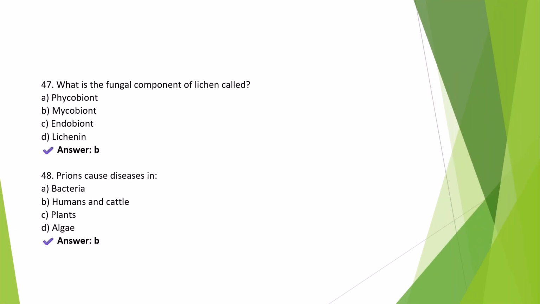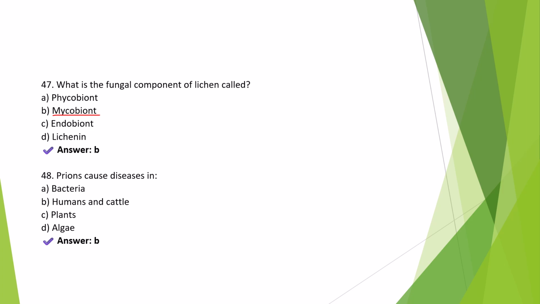Coming to question number 47. What is the fungal component of lichen called? We already discussed that. Right answer is mycobiont. Okay, and the algal component is phycobiont.